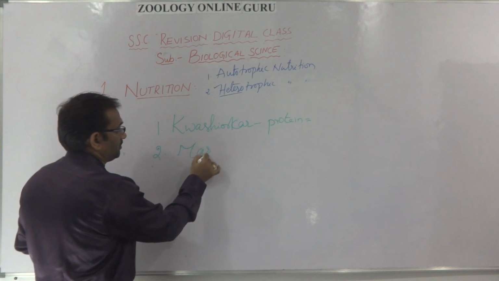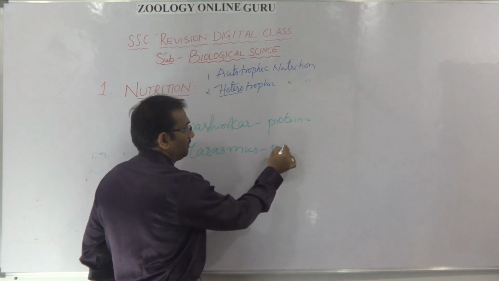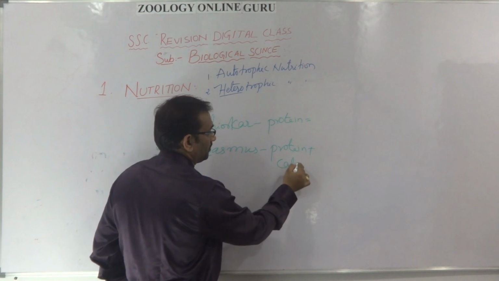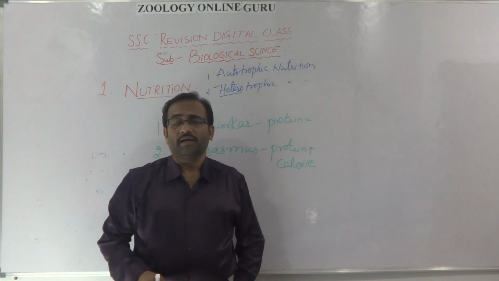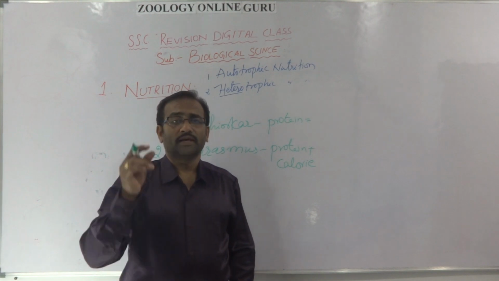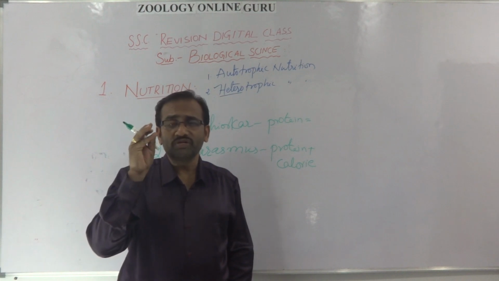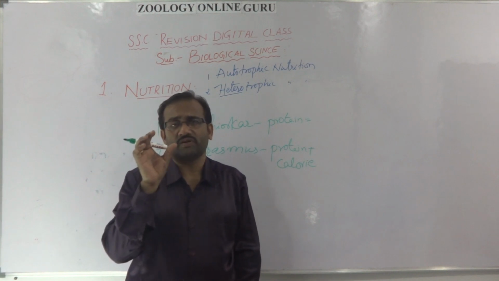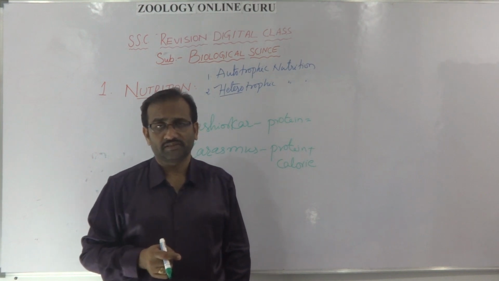Marasmus is both protein and calorie deficiency. So calories and proteins both are deficient in this disease, that is called marasmus. The important symptoms are that the bones and the ribs are prominently visible outside. They are very thin and without energy. That is called marasmus disease.